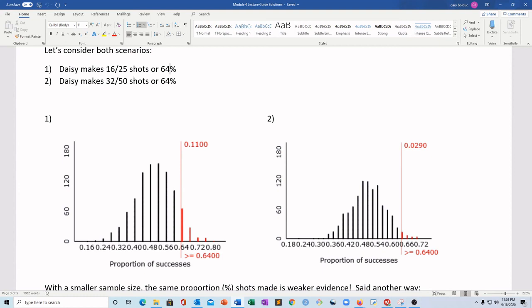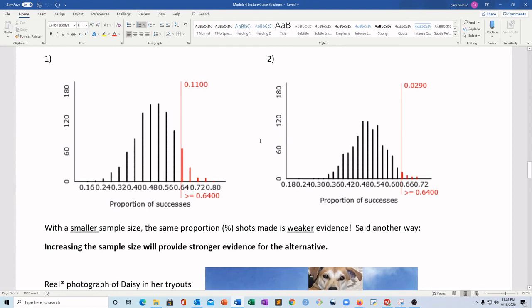But if she takes 50 overall and she's really better than 50%, then she can make up for that by shooting more. If she only takes 25, you have a little bit more chance of a bad run somewhere in your 25. But if you go out all the way to 50, you'll kind of get that balancing effect where those streaky shots that you could take a couple in a row will kind of balance out. If you're not really very good, you would definitely want to take less shots, because that's your best chance to get really lucky and go on a run of your life and hit a couple in a row and get on the DWNBA team.